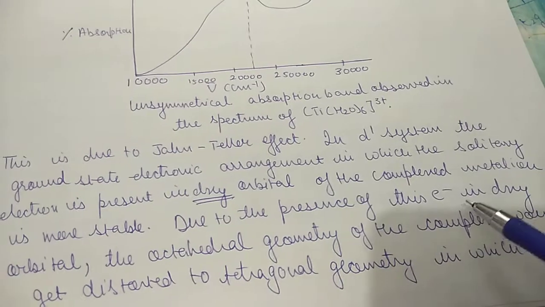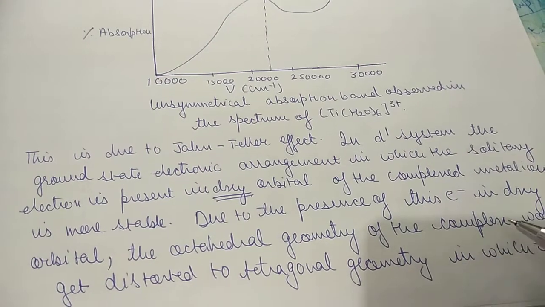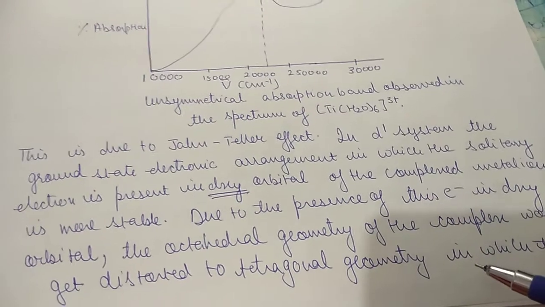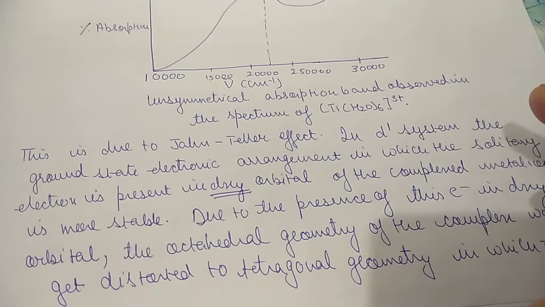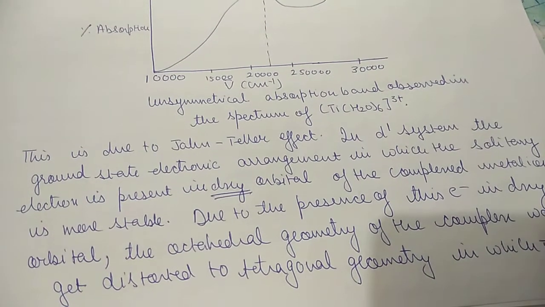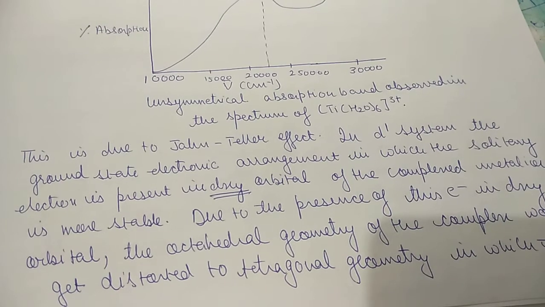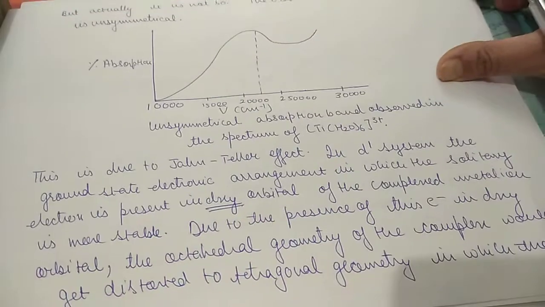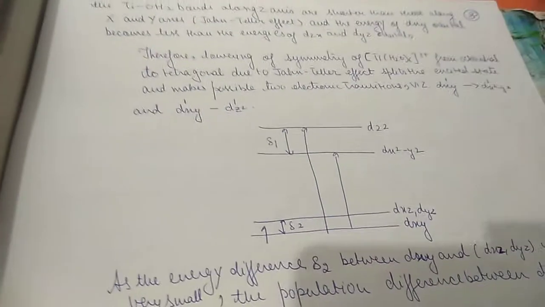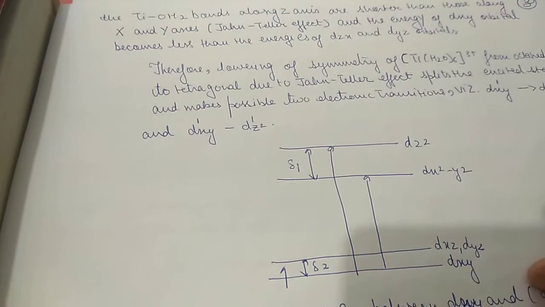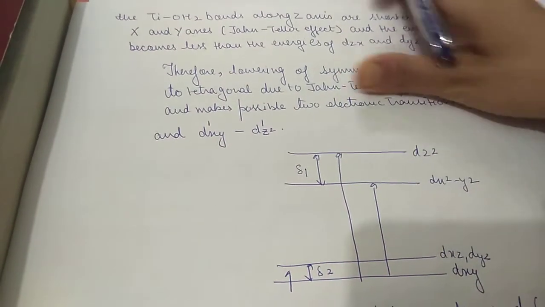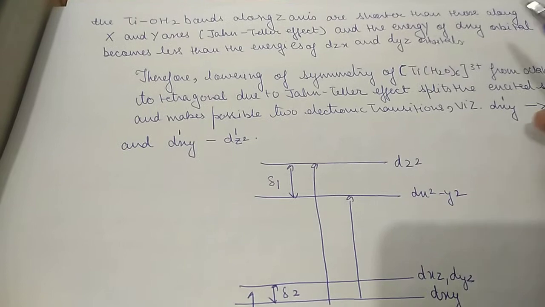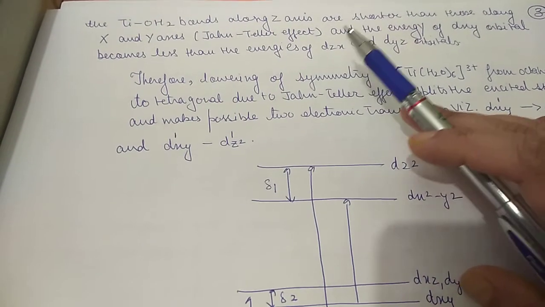Now due to the presence of the electron in the dxy orbital, the octahedral geometry gets distorted to tetragonal geometry. We have already discussed how, due to the Jahn Teller effect, the octahedral geometry gets converted into tetragonal geometry, in which the titanium-OH2 bonds along the Z axis are shorter than those along the XY axis.